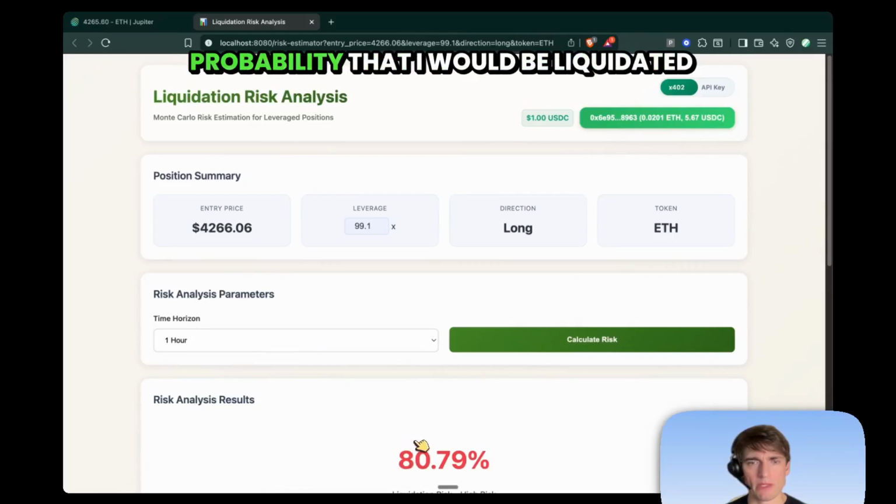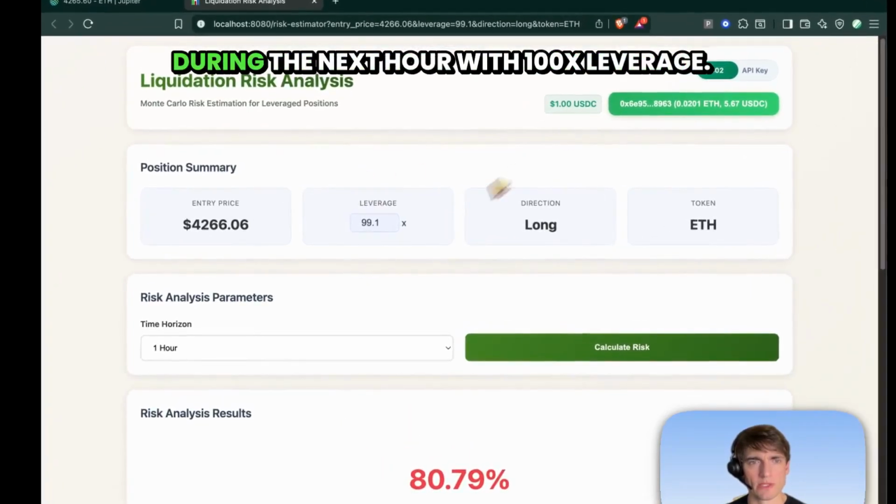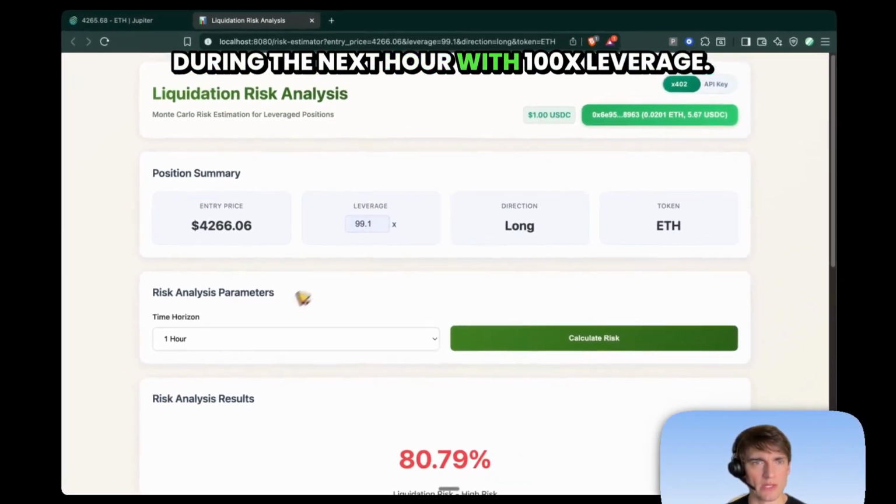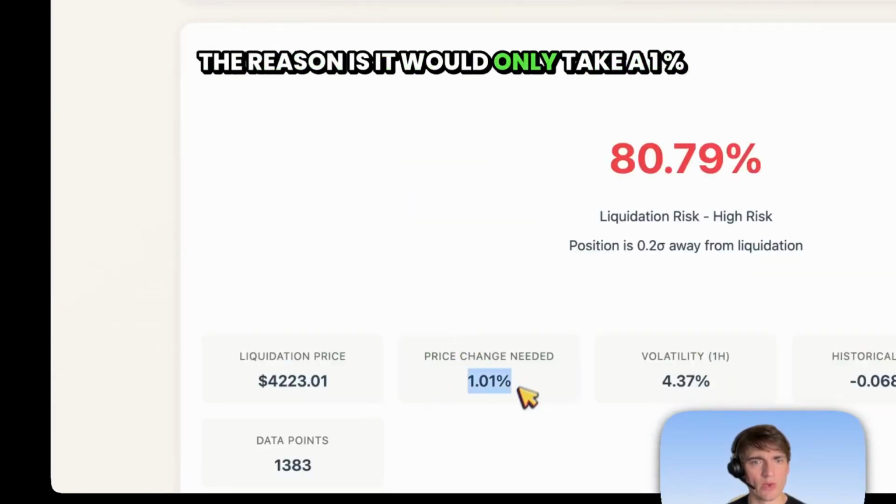Unsurprisingly, there is a very high probability that I would be liquidated during the next hour with 100x leverage. The reason is it would only take a 1% change for me to reach the liquidation threshold.